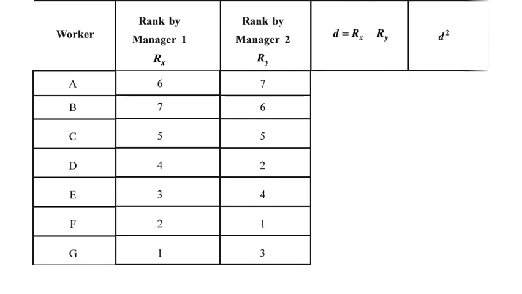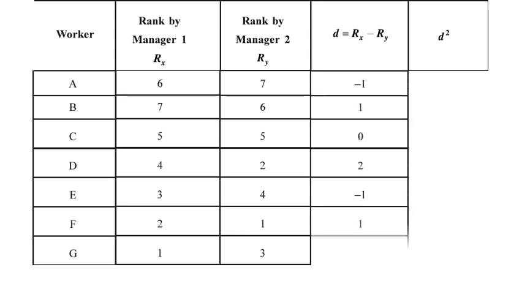Once we are done with that, make 2 new columns. One is D, that is the difference between ranks, and second is D square, the square of the rank difference. For the difference between ranks, always take the X column first and deduct the Y column from that. It doesn't matter whether it is positive or negative, we are going to square it ultimately. So your answers are something like this: 6 minus 7 is -1, 7 minus 6 is 1, 5 minus 5 is 0, 4 minus 2 is 2, 3 minus 4 is -1, 2 minus 1 is 1, 1 minus 3 is -2.